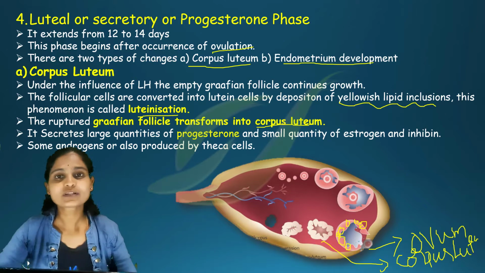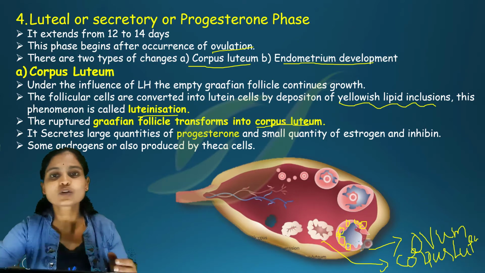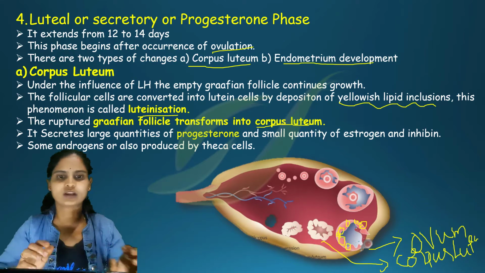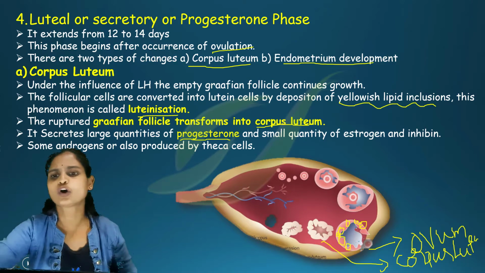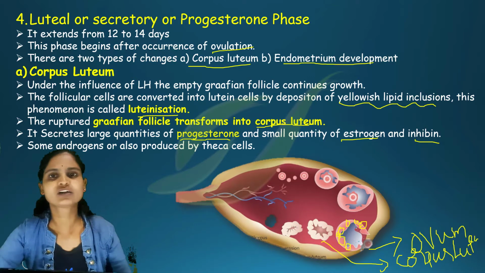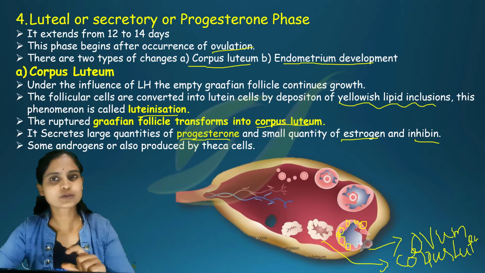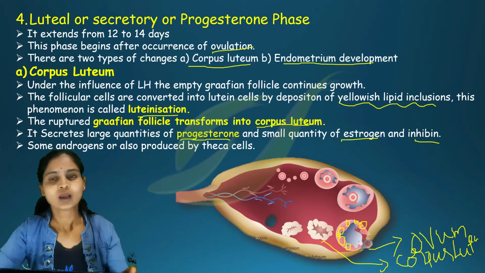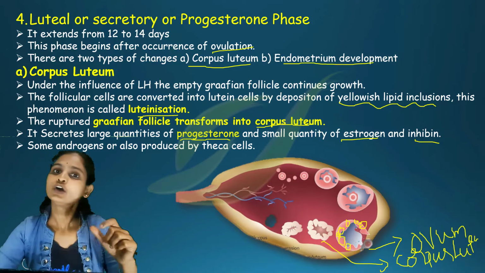Now this corpus luteum will secrete progesterone hormone. From the corpus luteum, a hormone is produced by the name progesterone, which is very, very important. It also produces a very small amount of estrogen, and a little bit of inhibin is also secreted. The main hormone produced from the corpus luteum is progesterone. Progesterone is called a pregnancy hormone because it helps in thickening of the endometrium of the uterus.